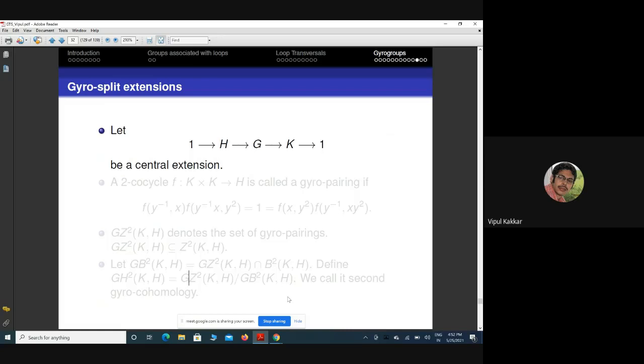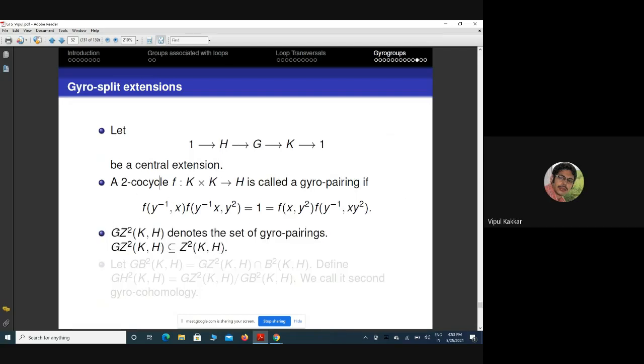Okay, so let us come to the central extension. Let us consider a central extension, that is, H sits inside the center of G, and a 2-cocycle F is called a gyro pairing if F satisfies such a condition. So I can collect all the gyro pairings here, which we denote by GZ2(K,H): the set of all 2-cocycles which satisfy some extra condition.